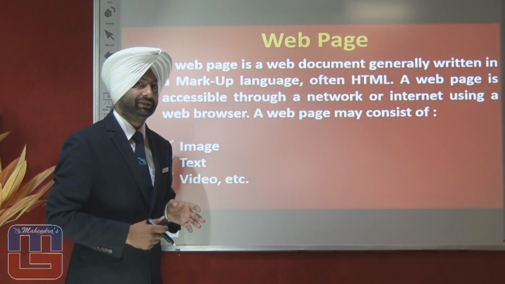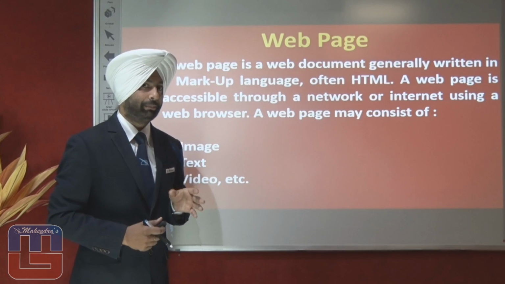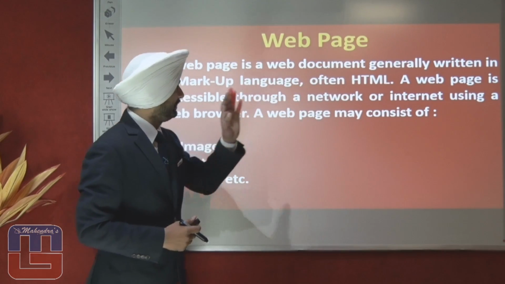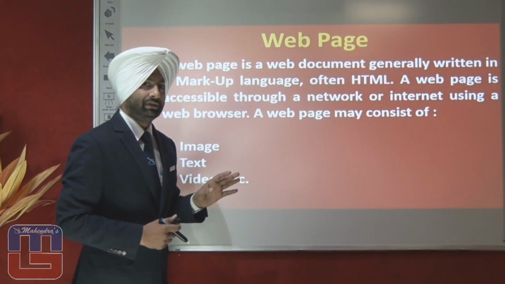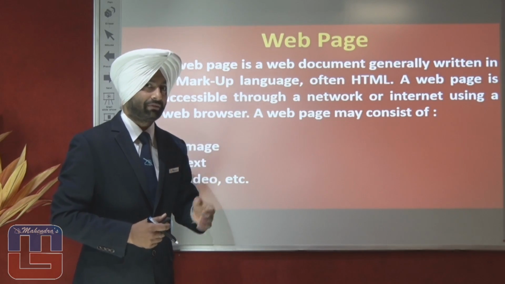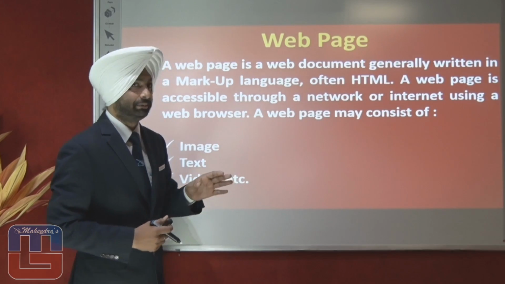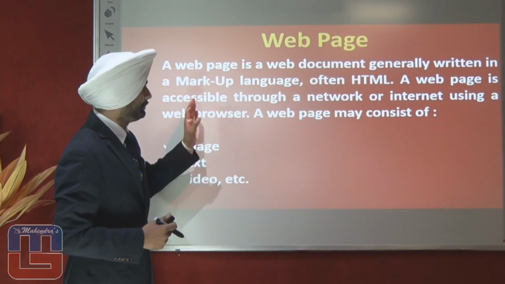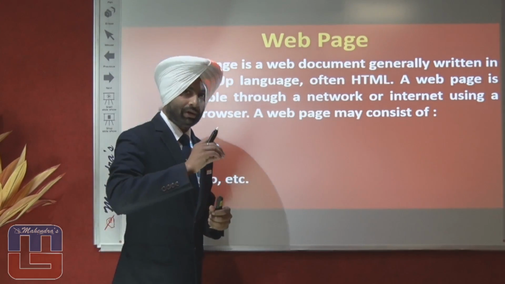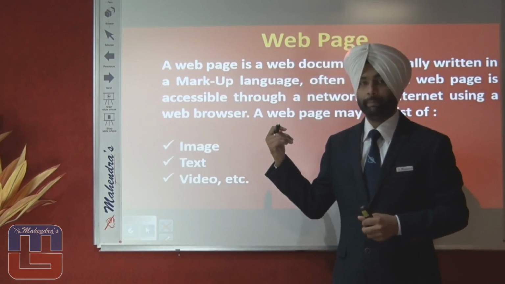Now, web page. What is a web page? We are familiar with this term. Now, let's learn what a web page is. A web page is a web document generally written in a markup language. Often that markup language is HTML. You know the full form of HTML. A web page is accessible through a network or internet using a web browser.